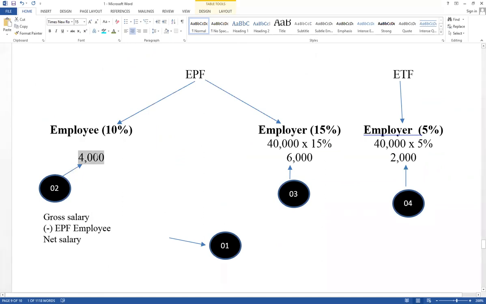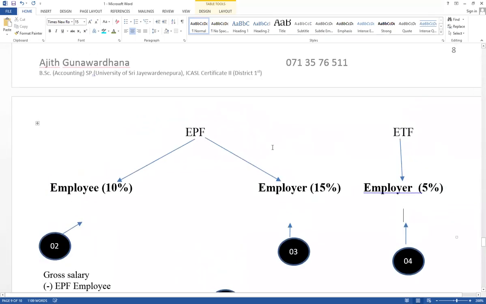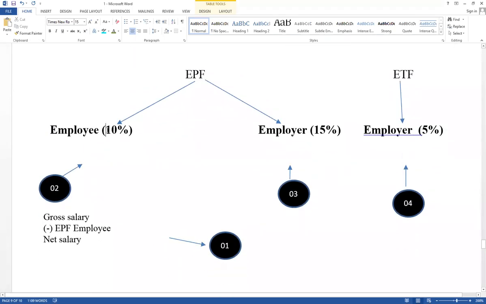Value should be calculated based on gross salary. First, separate contribution of employee and employer. Very important, this one. At first, think about percentage. It has given employee 8%. Employer, it has given 12%. ETF, it has given 3%.